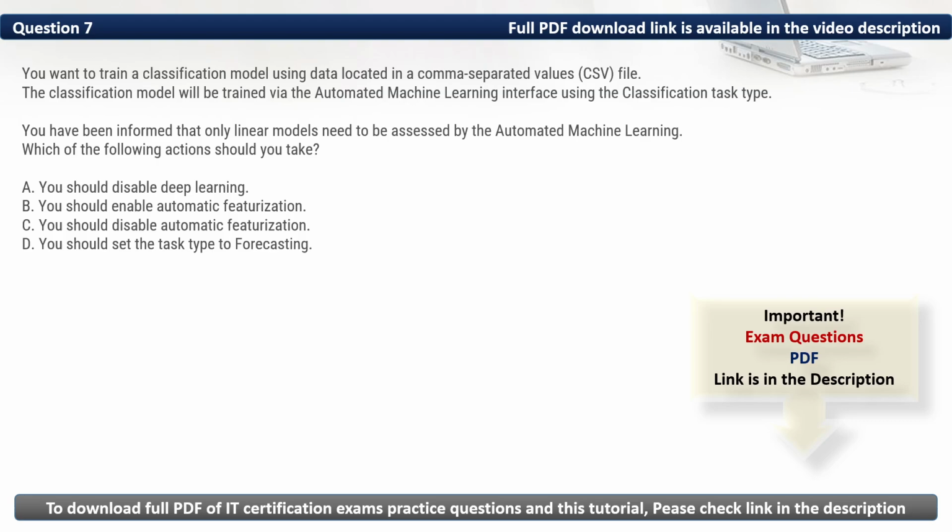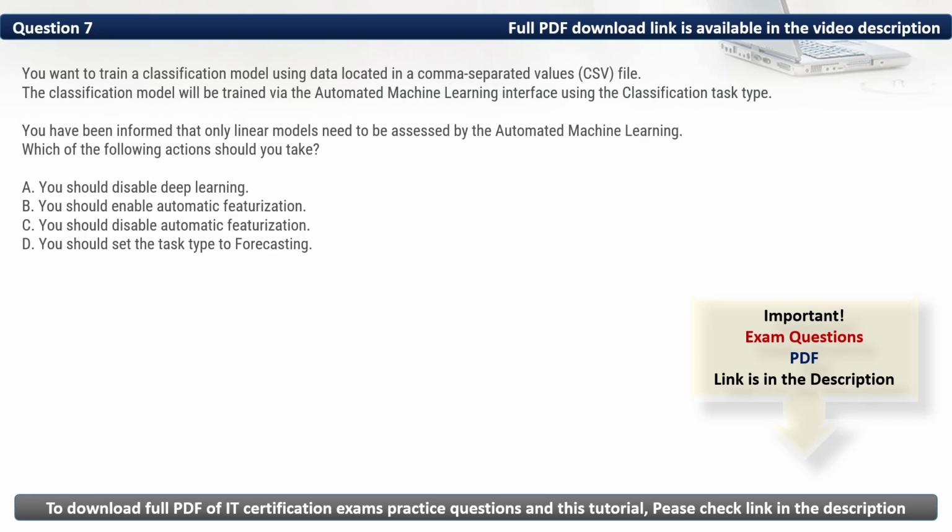Firstly, let's eliminate the incorrect options. We have B. You should enable automatic featurization. This improves feature engineering but does not restrict model selection to linear models. Then we have C, you should disable automatic featurization. This affects feature processing but does not ensure only linear models are used. Then we have D, you should set task type to forecasting. Forecasting is for time series predictions, not classification.